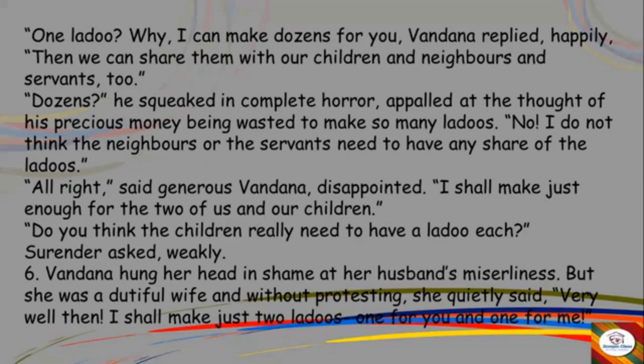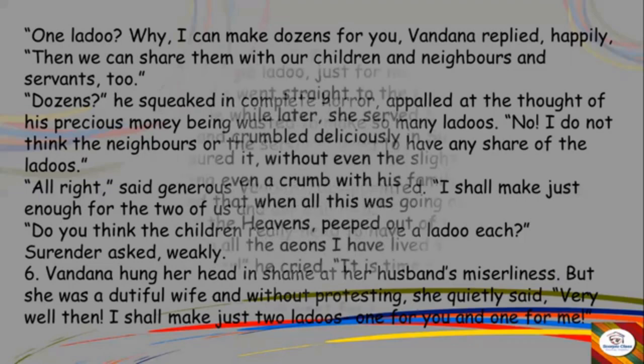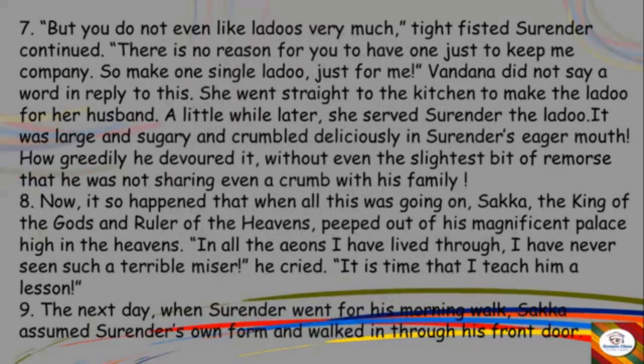Okay, as she was a very dutiful wife, she obeyed him. Whatever he said, she did. Though she did not like this quality of her husband, she was very dutiful. So she said, "Okay, let me make only two laddus for you and for me." So what did Surinder say here? "But you do not even like laddus very much. There is no reason for you to have one, just to keep me company." So he is not willing to let his wife also have a laddu. So he says, "Just make one single laddu just for me."